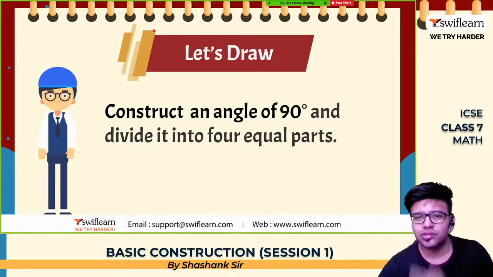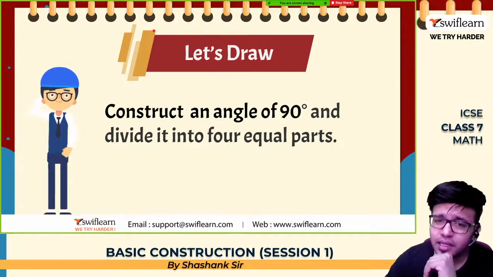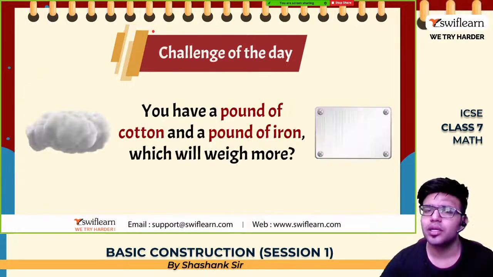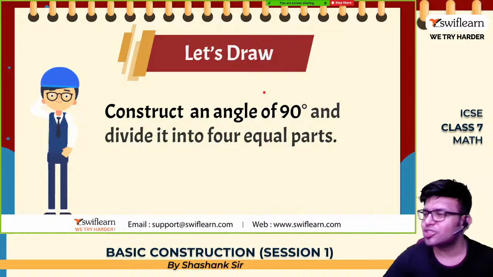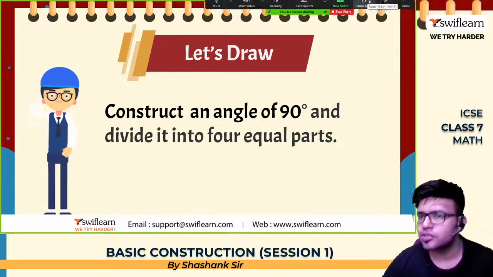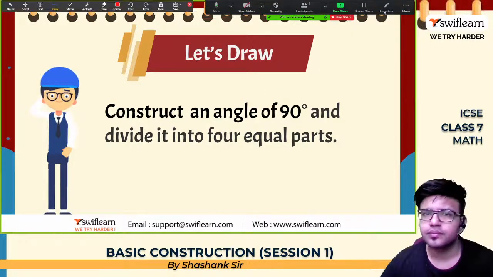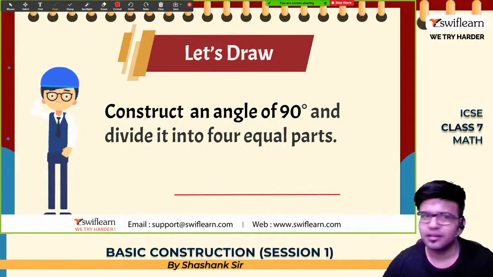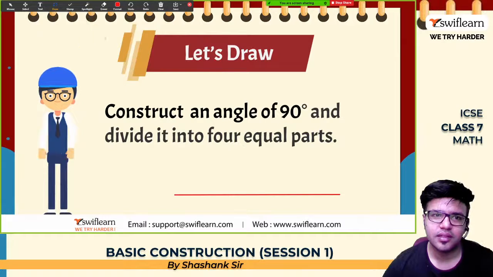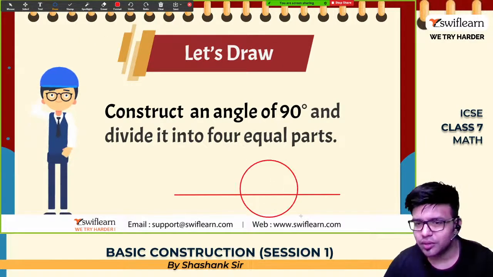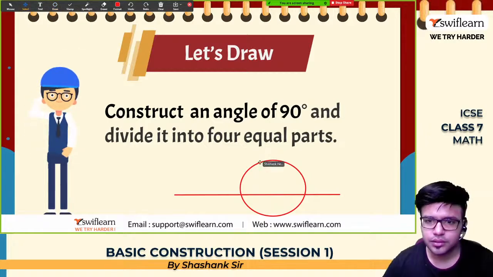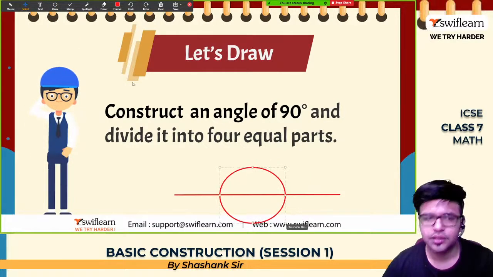Okay, yes. Construct an angle of 90 degrees and divide it in 4 equal parts. This is very easy. Draw it. Ishani, try this. Try drawing this. Okay. Draw a straight line. Okay, draw. Shashank sir will now illustrate it with a little trick. Yes,